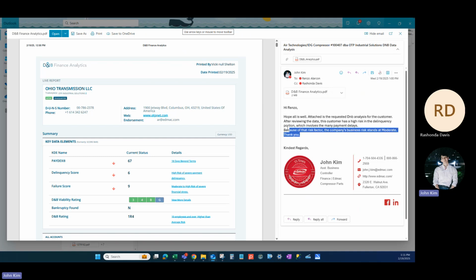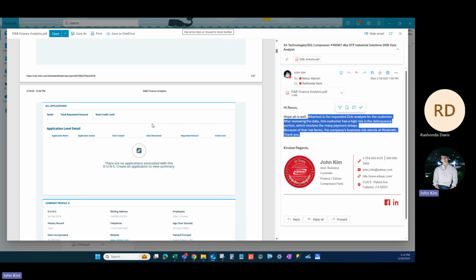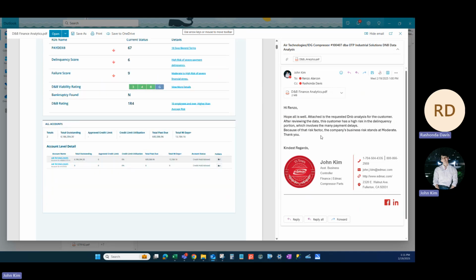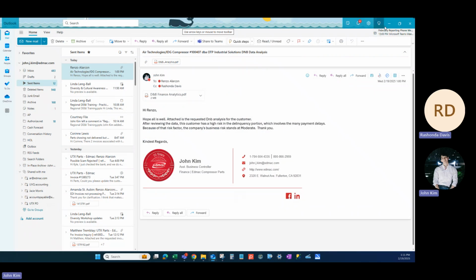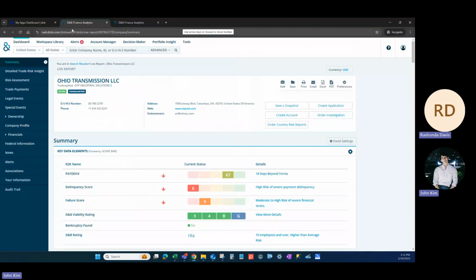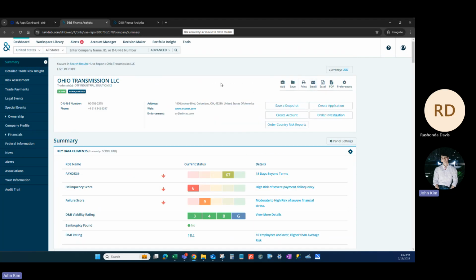But obviously, this portion is going to change every time depending on what the salespeople and Renzo ask you, the credit limit or just payment, moving them from credit card terms to net 30. So just respond accordingly, and that's all. Any questions? It's not too bad, right? No, it's not too bad. Just read through a little bit, summarize it, and then send this to Renzo.